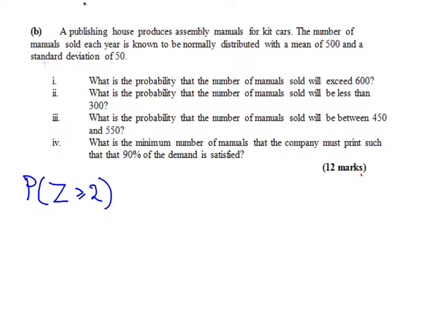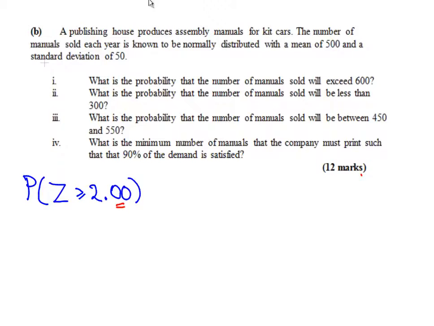We'll write this again to 2 decimal places. So I'm going to replace the 2 with 2.00, so that it has 2 decimal places. What we're interested in is picking out the row and the column from the statistical tables.